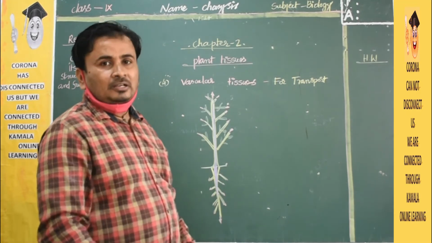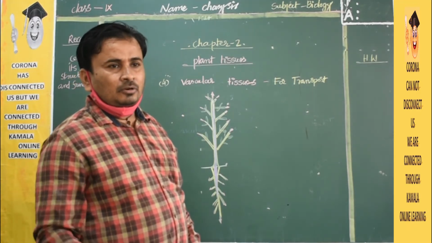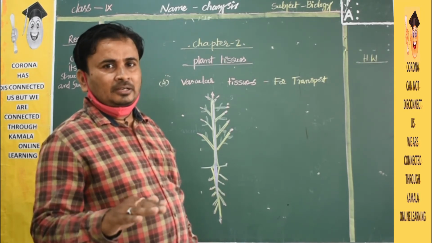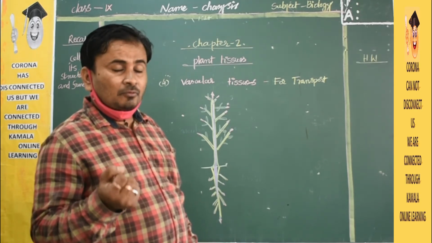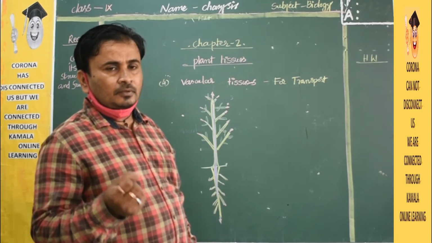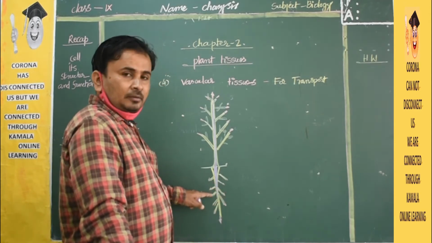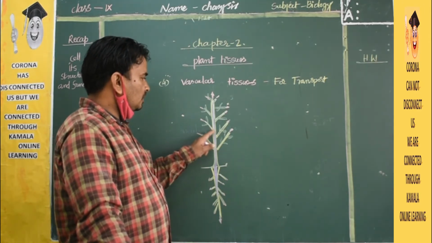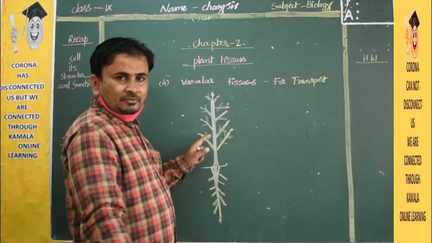Why do they need water? Just like a potted plant in your home, if you stop giving it water, the plant will die. So the water is taken by the roots, and they supply it to different parts of the plant body.